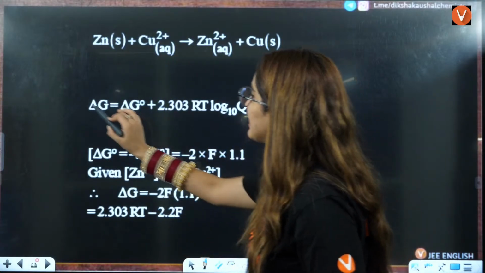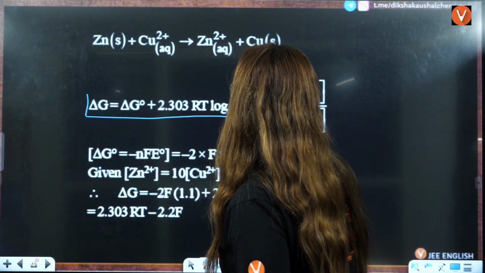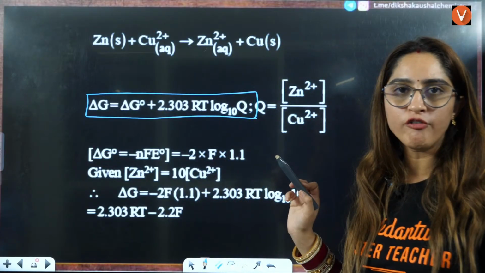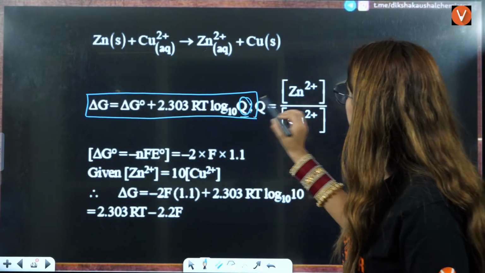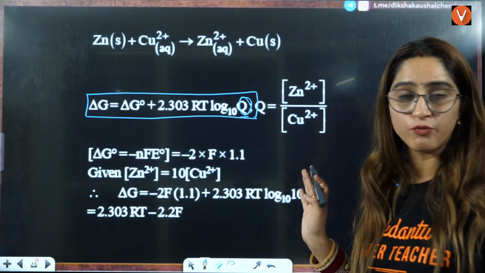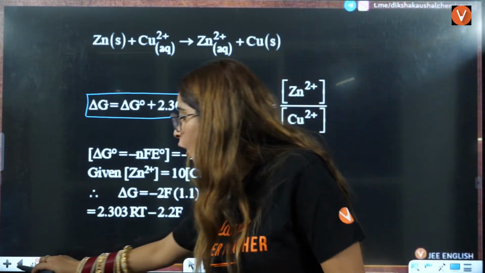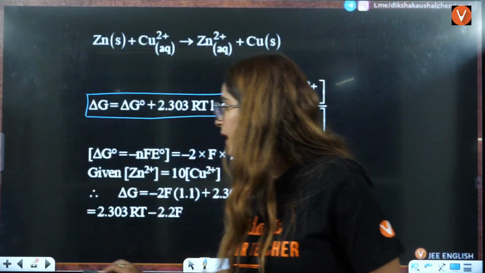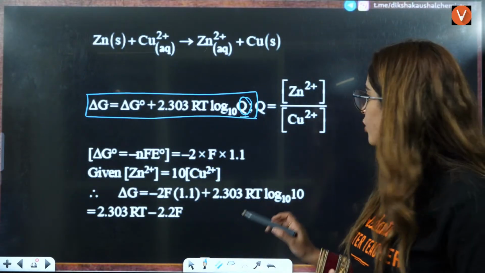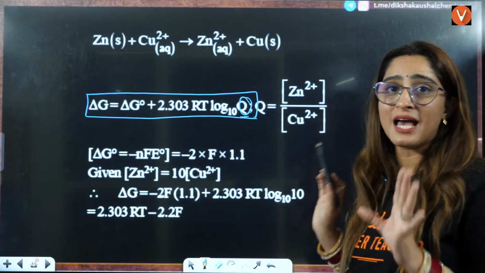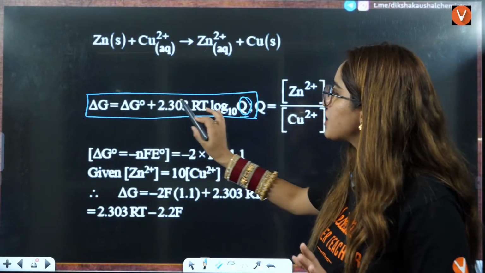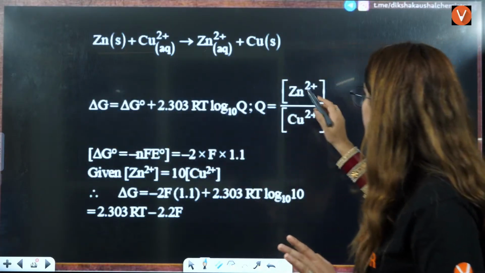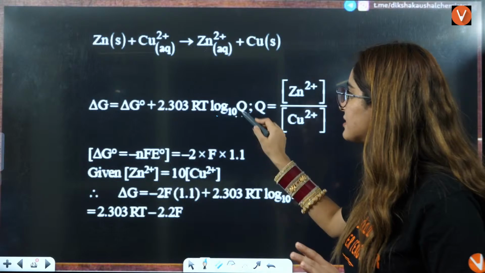We know that delta G is equal to delta G naught plus 2.303 RT log of Q, where Q is Zn2 positive by Cu. Why am I using this formula? Because of the options, I am using this formula. Otherwise, there are different formulas also to answer this, but because of the options, I have to use delta G naught plus 2.303 RT log Q. Q is nothing but Zn2 positive by Cu, so that you can easily put it here.